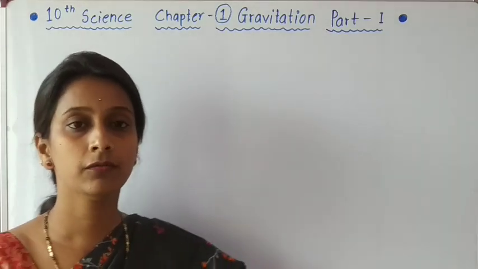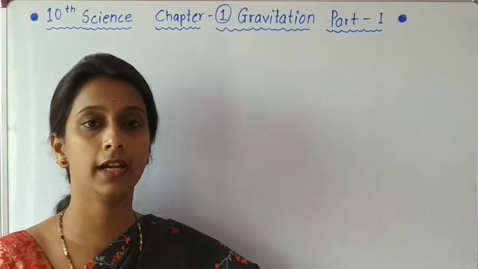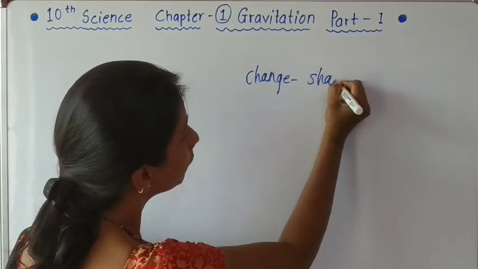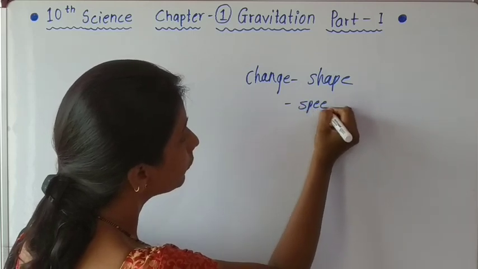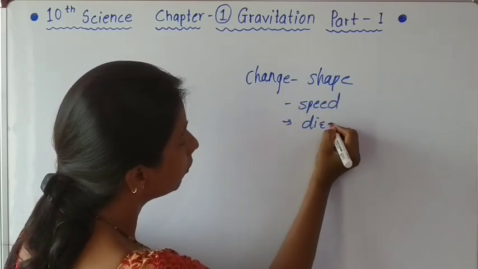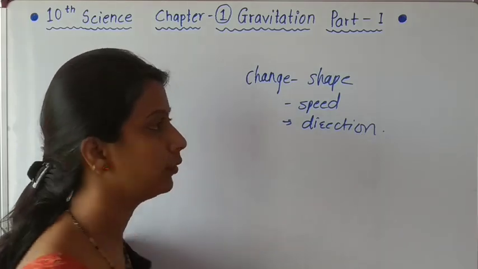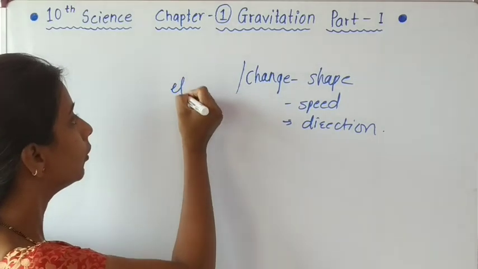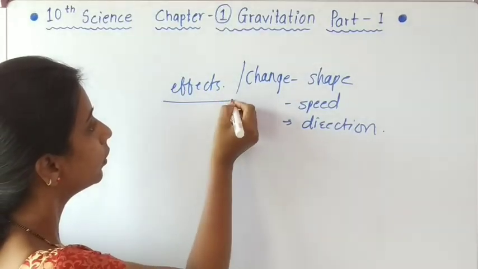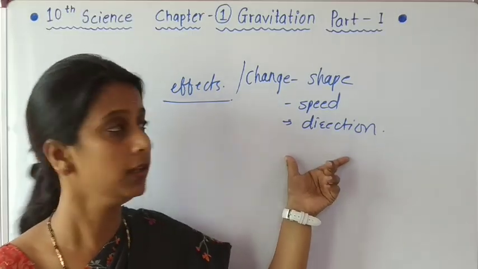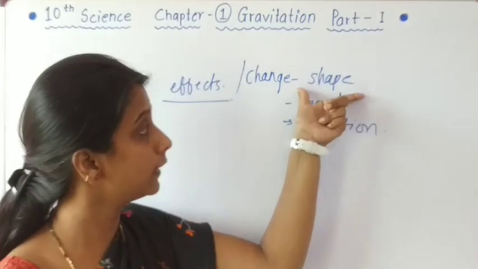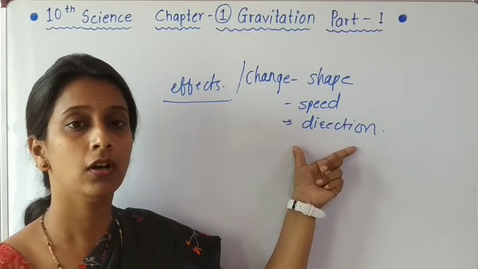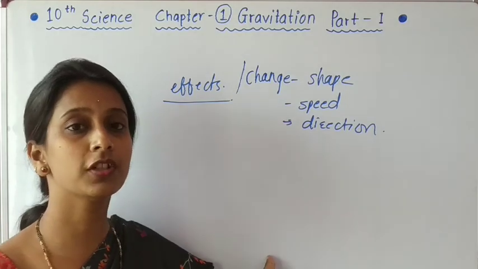As we see, force can change shape, speed and direction. Force changes the shape of an object, the speed of an object and the direction of an object. So these three things are said to be the effects of force. Remember this very carefully. It can change shape, it can change speed and it can change the direction of an object. So let us see this through some examples.